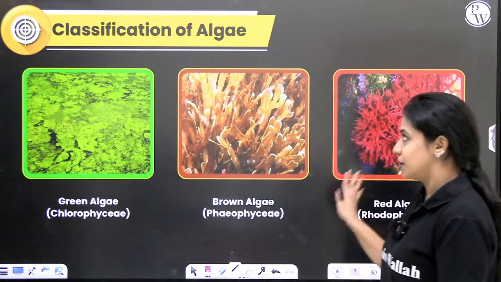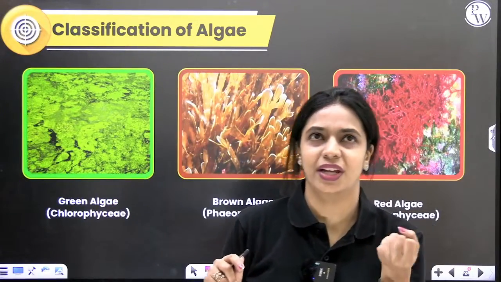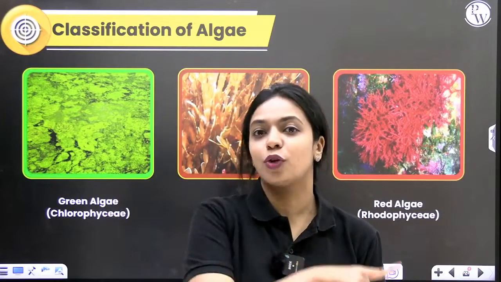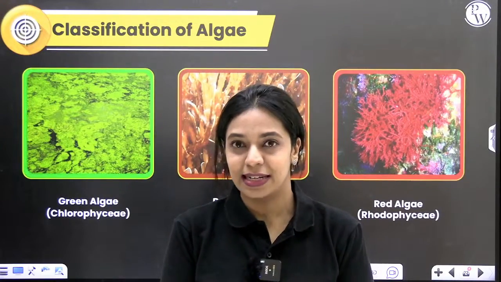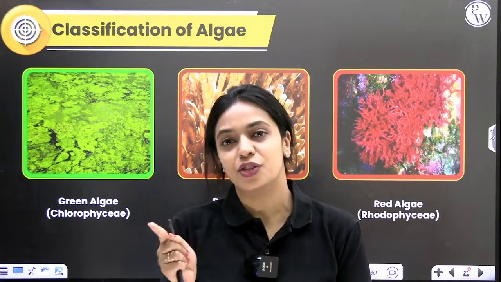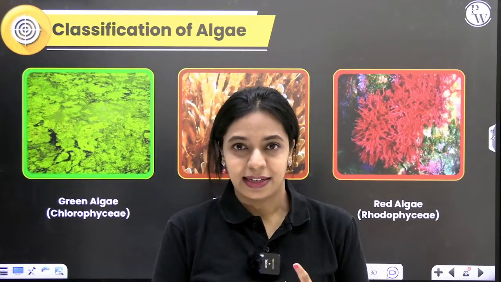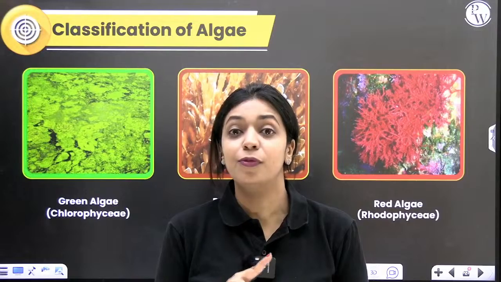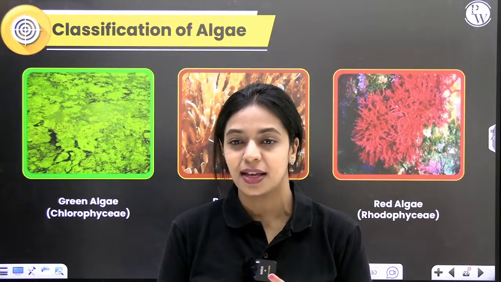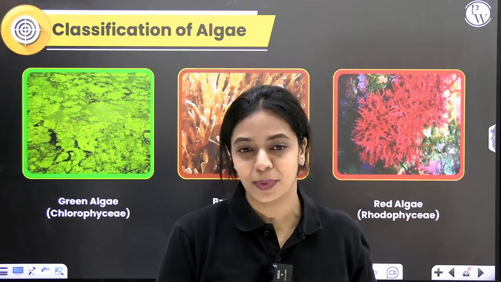What's important to remember is that there are 2 very important things in which these different groups of algae differ from each other. Firstly, if the color is different, then the type of pigment they are carrying is different. Secondly, what kind of reserve food do they possess? That is the second important difference between these 3 groups. Apart from that, there are some other differences as well. Going forward, we will learn about that.